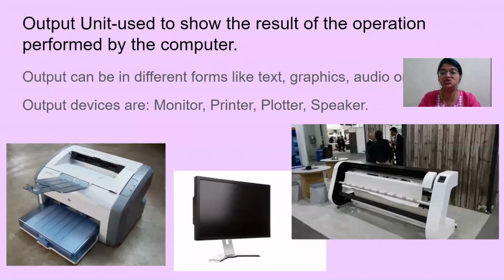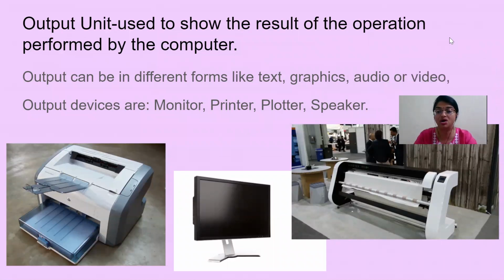Coming to the next one, as I told you, once the processing is done, the data has to get displayed or shown to us. And that unit is nothing but your output unit. The output unit's job is to show the result of the operation performed by the computer. Once we do the processing in our brain, how do we show that we have understood? Either we speak or we write. Similarly here, it is going to show us the result of the operation, and it can be in any form like textual, graphical, audio or video form.